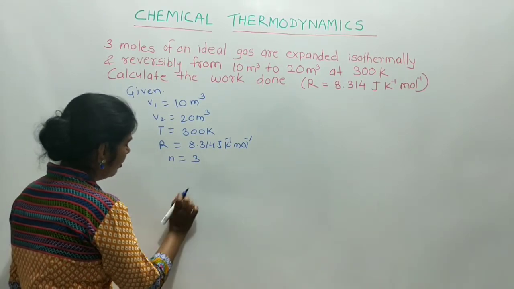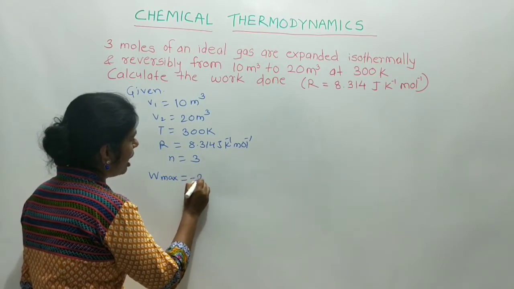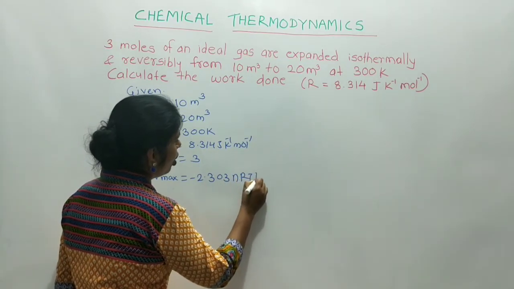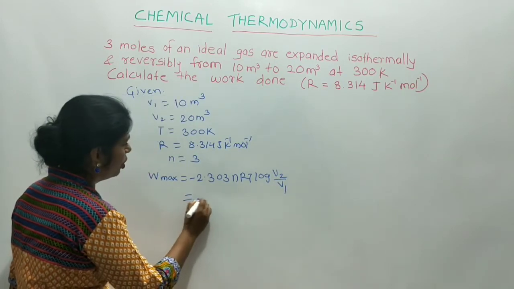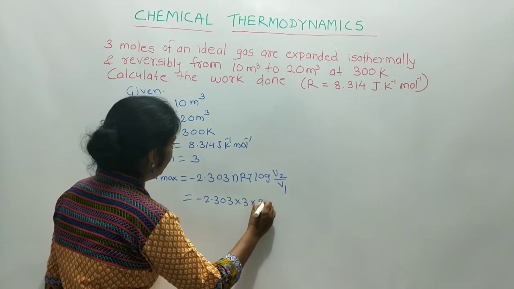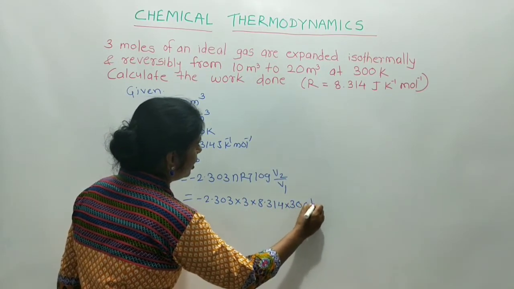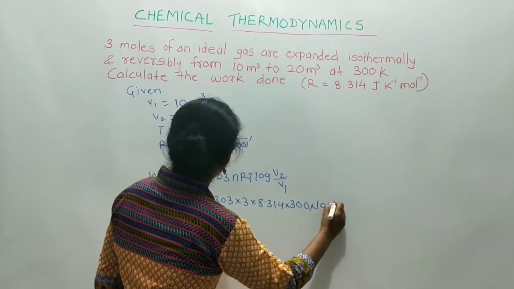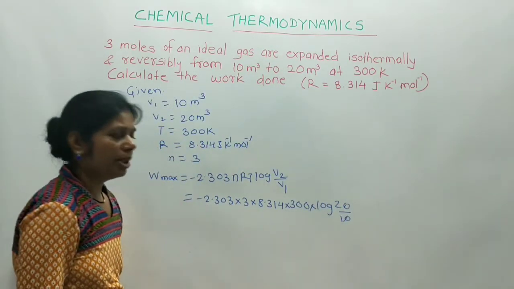Then first write the formula, W max is equal to minus 2.303 nRT log of V2 upon V1. Then put the values: minus 2.303 into 3 into 8.314 into temperature 300 into log of 20 upon 10, that is, it remains 2.